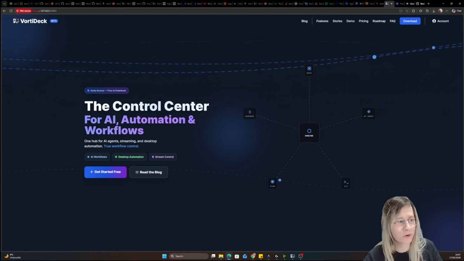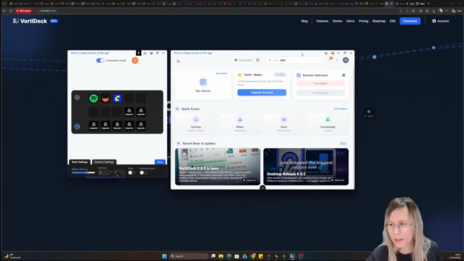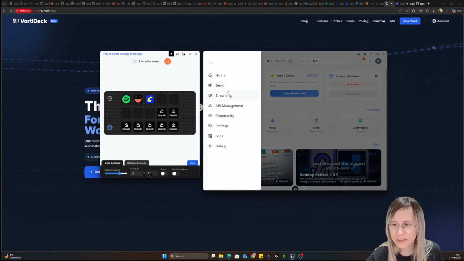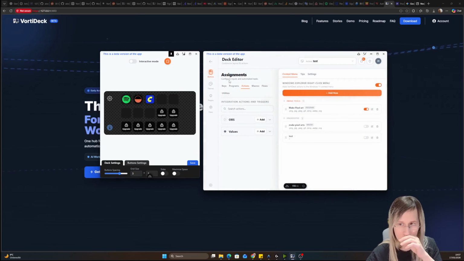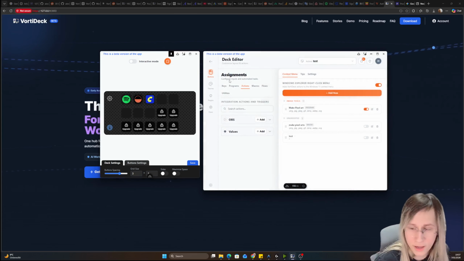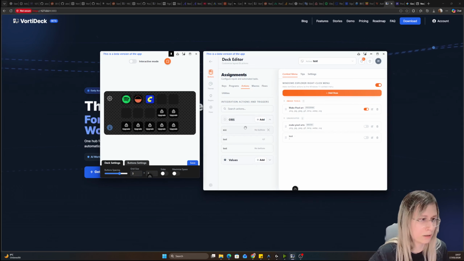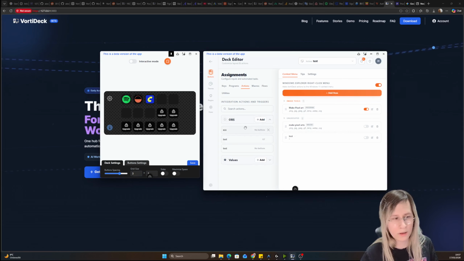So deck, for example, if you know Stream Decks, it's something like here. You can create your deck and attach any action to it. Let's say here are assignments, and I want to switch scenes in my OBS from here. So I made a special custom OBS plugin for that.